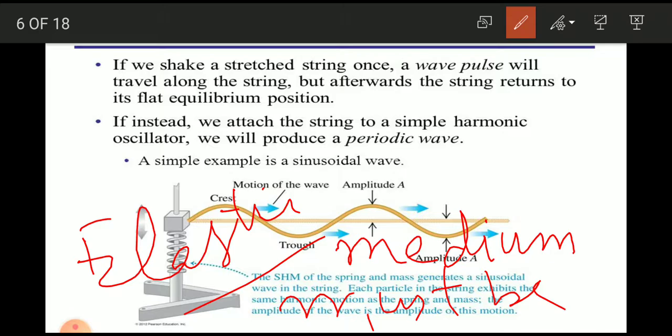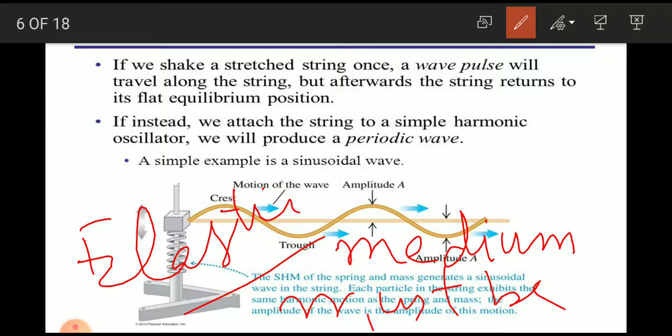The particles of the medium should not be independent of each other, so they exert force on each other. Transverse and longitudinal waves can be set up in solids. In fluids, however, transverse waves die out very quickly and usually cannot be produced. So the first condition is the medium must be elastic.